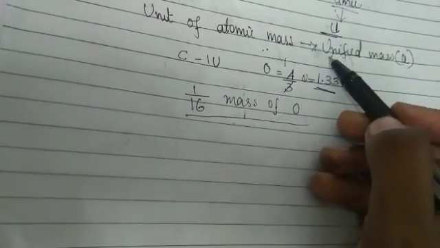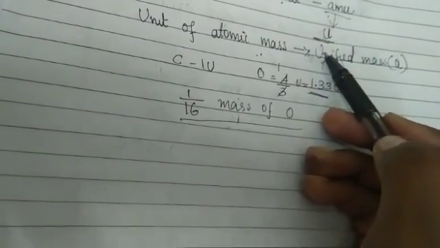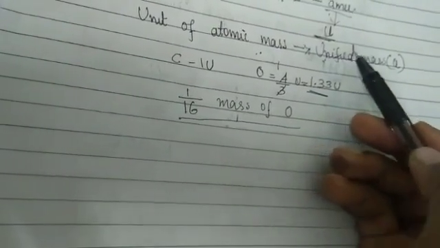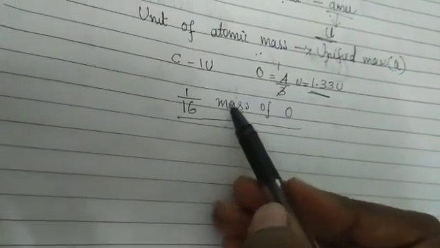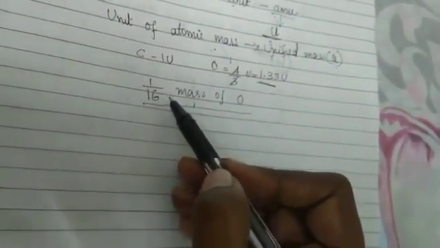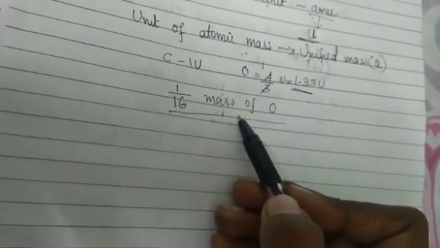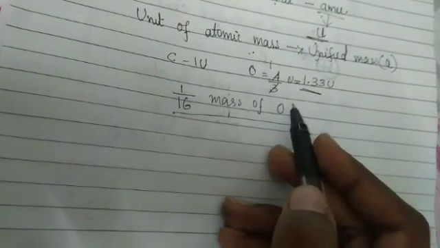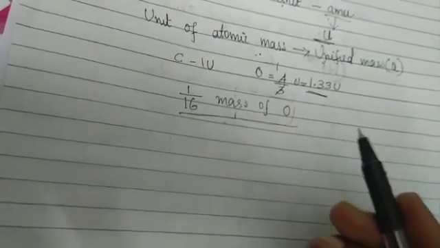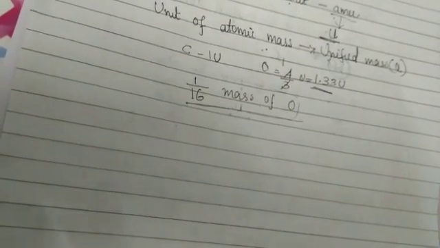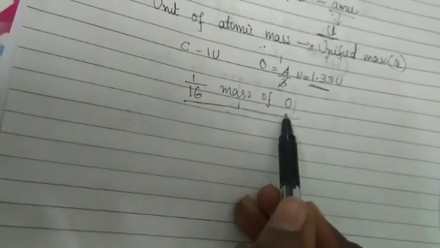Do you know why they initially took oxygen instead of carbon?